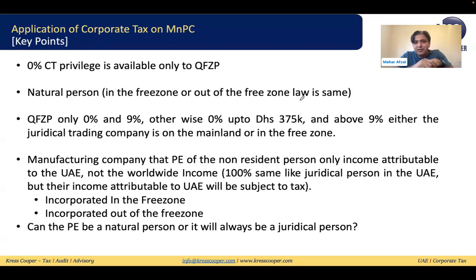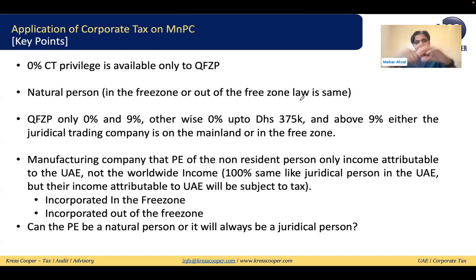One question I left for you last time as well, and I am leaving this question again. If this is a PE of the non-resident person, it can be established that if one person is exclusively working for the non-resident person, it will be assumed a PE of the non-resident person. Of the one entity, a branch of the foreign juridical person, that branch will be considered a PE as well.